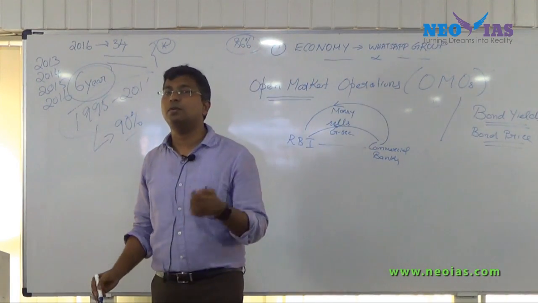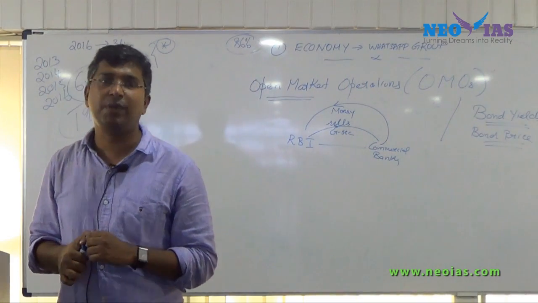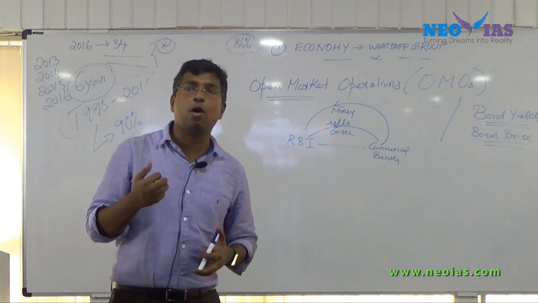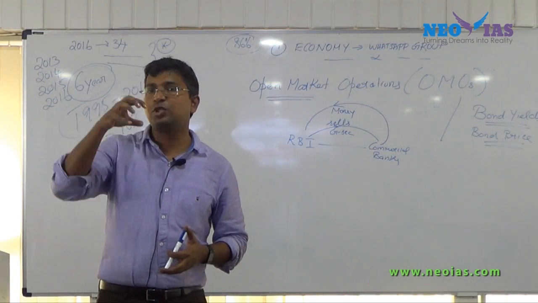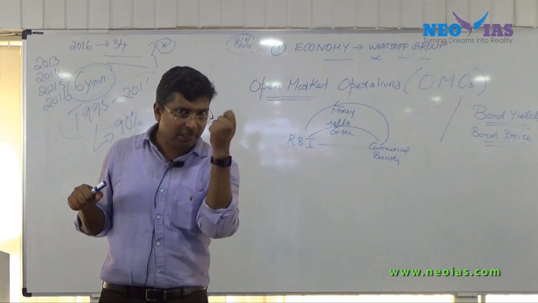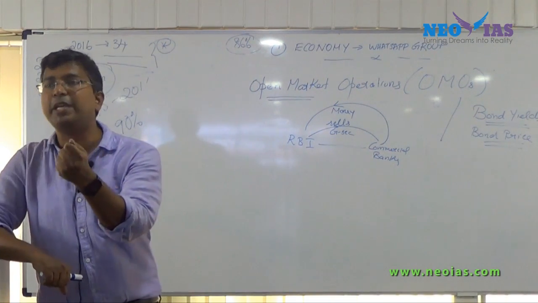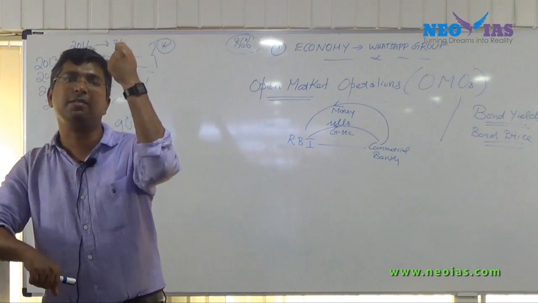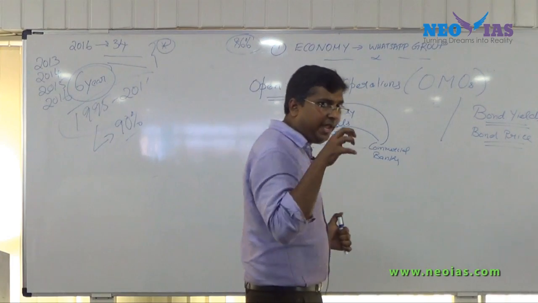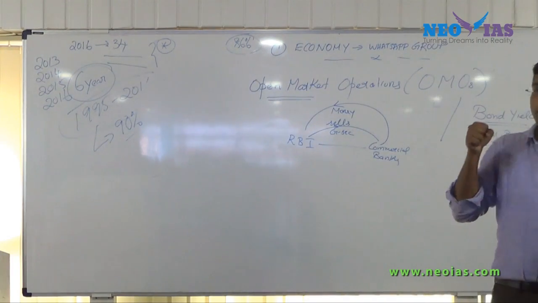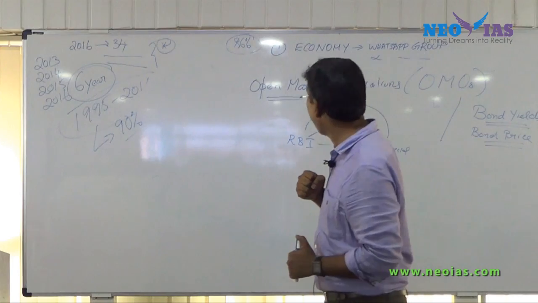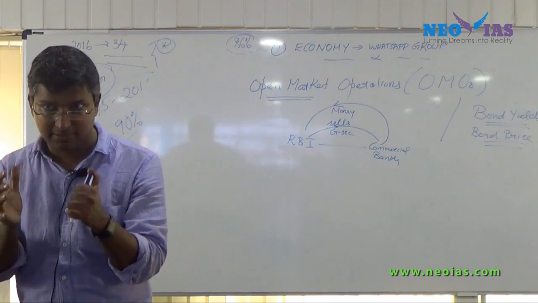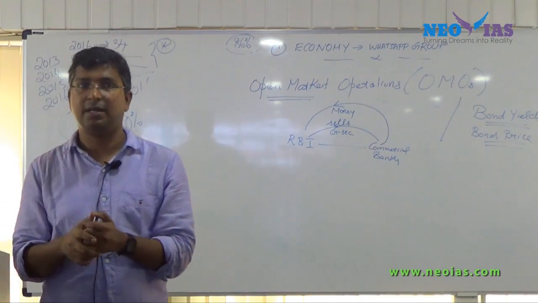So what will happen to the liquidity when RBI sells government security? The liquidity will decrease, or we call it absorb. RBI absorbs liquidity by selling government security. Are you clear with this concept? RBI absorbs liquidity in the open market operation by selling government security. Don't memorize it, understand it, be very clear, understand the concept.